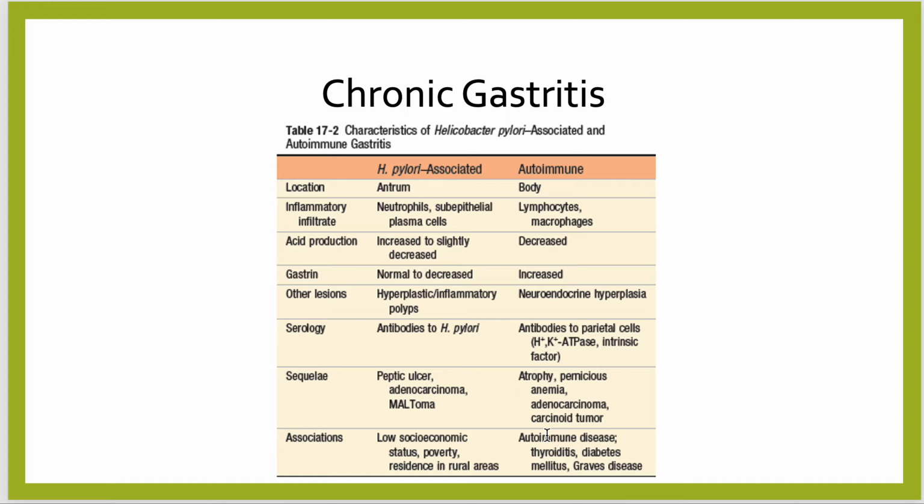Whereas in autoimmune gastritis, there is atrophy, and there is pernicious anemia due to the deficiency of intrinsic factor. There may be adenocarcinoma and carcinoid tumor. Association: H. pylori infection usually occurs in those with low socio-economic status and poverty, and residence in rural areas. Whereas autoimmune gastritis is associated with thyroiditis, diabetes mellitus, and Graves' disease.